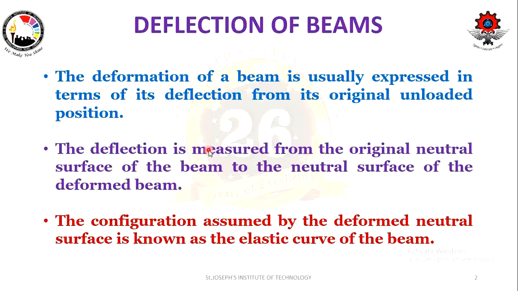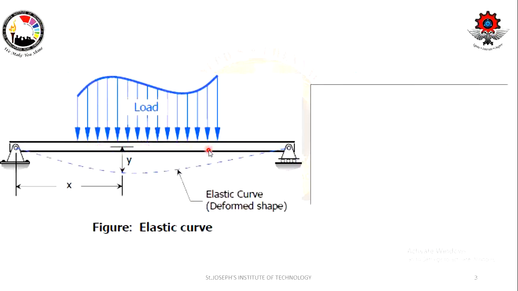How to measure? Where to measure? We have already seen topics related to beams, that is shear stress in beam, in the last video. We have spoken about the neutral axis, where it runs exactly at the central axis of the beam, both in x and y direction. This will be your neutral axis, right?